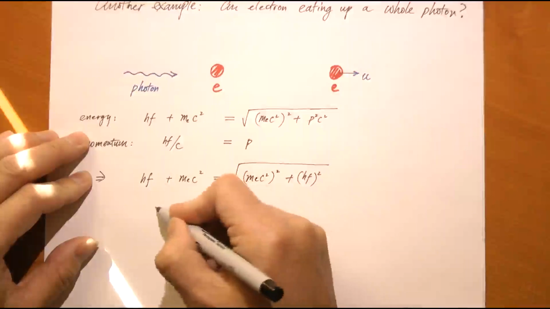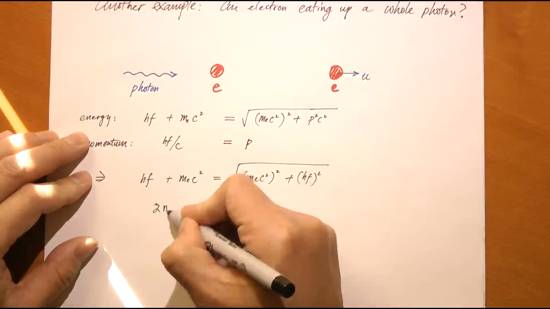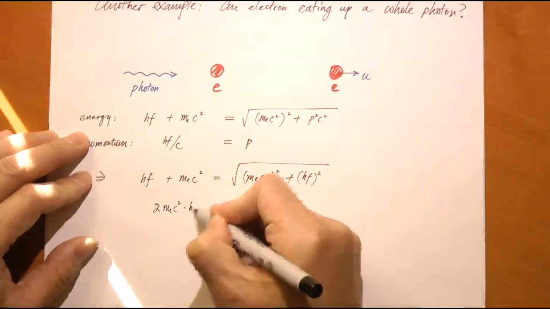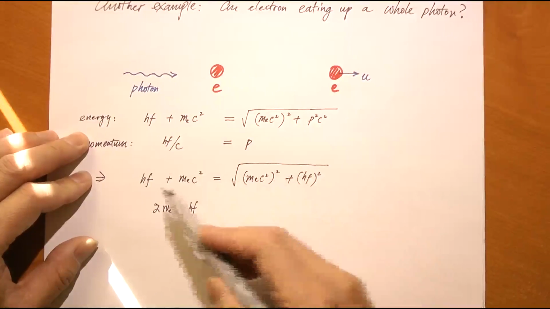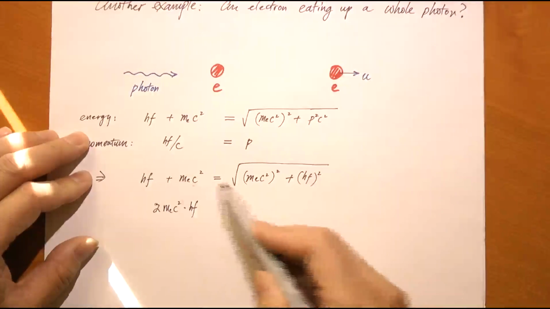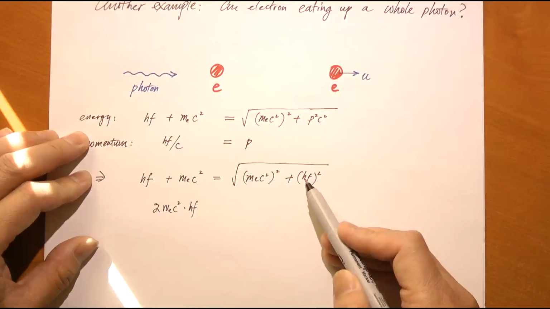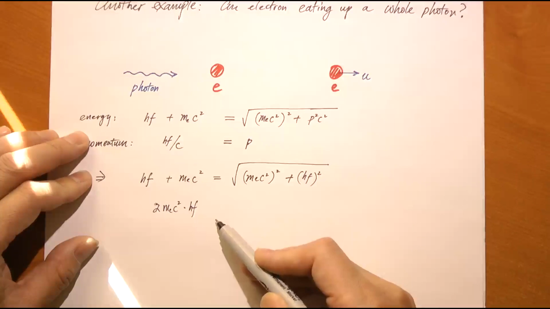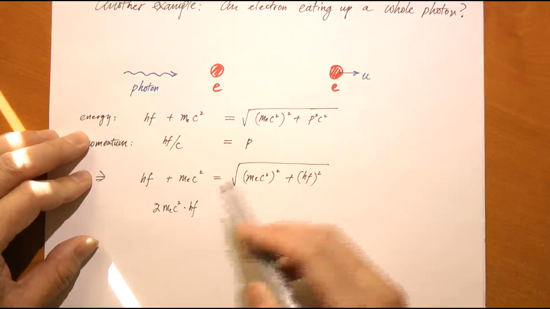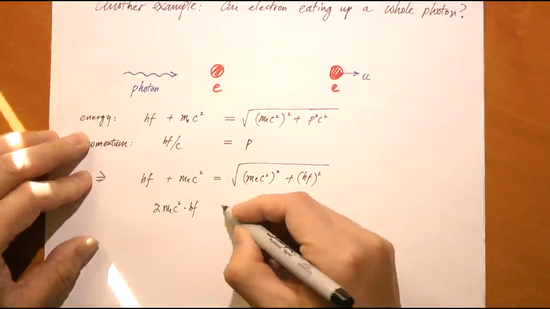There is a cross term, which is 2 times mc squared times hf. That's the cross term. The other side is just A squared plus B squared. Again, this is A squared plus B squared plus 2AB. Here, this is A squared plus B squared. And A squared and B squared cancel from both sides. You're left with a cross term on the left-hand side that cannot be matched. The other side is 0.